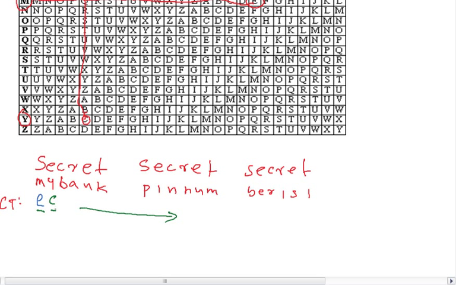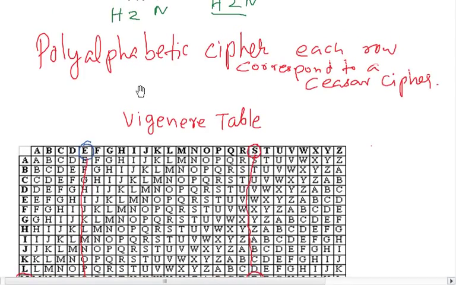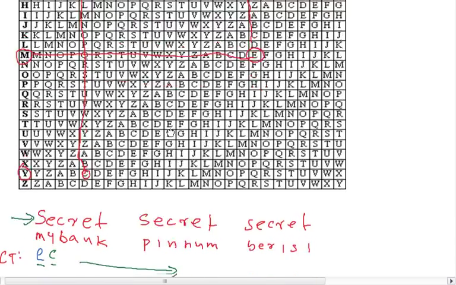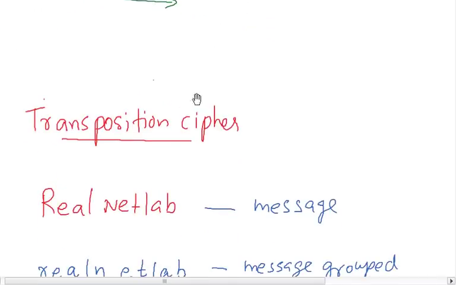Using this particular table, if you change the secret key, then everything will change. It is not that easy to figure it out. This is what a polyalphabetic cipher is, and using this table you can do the encryption.